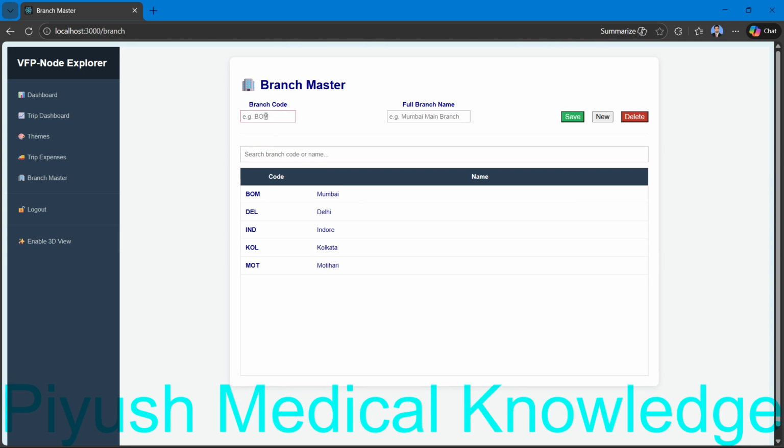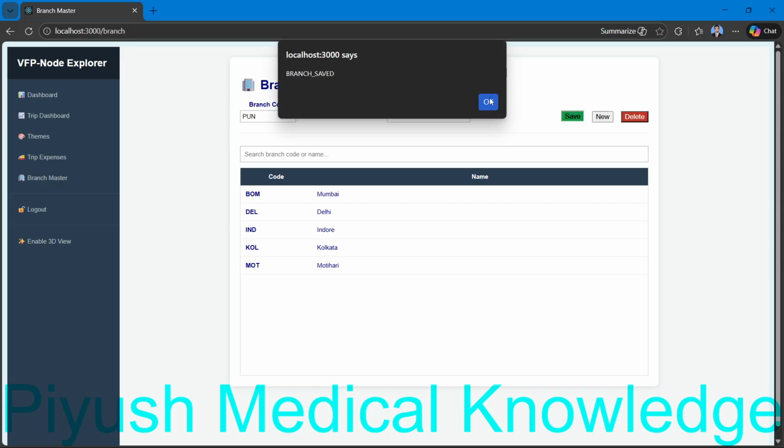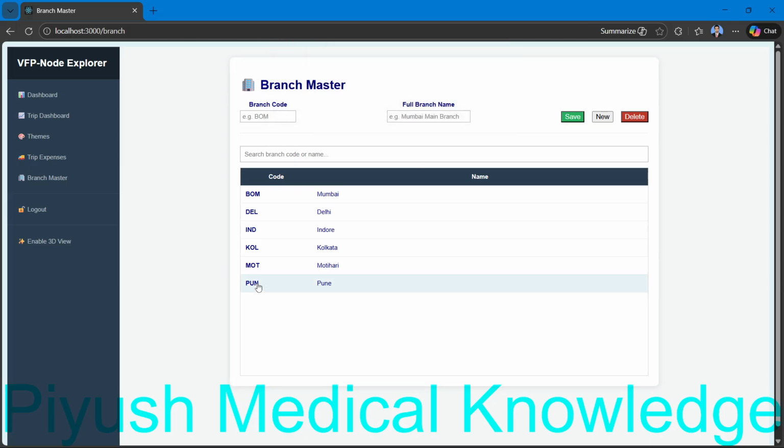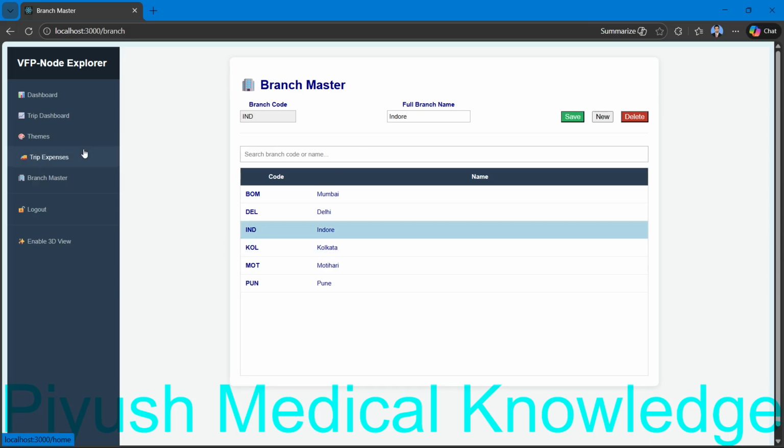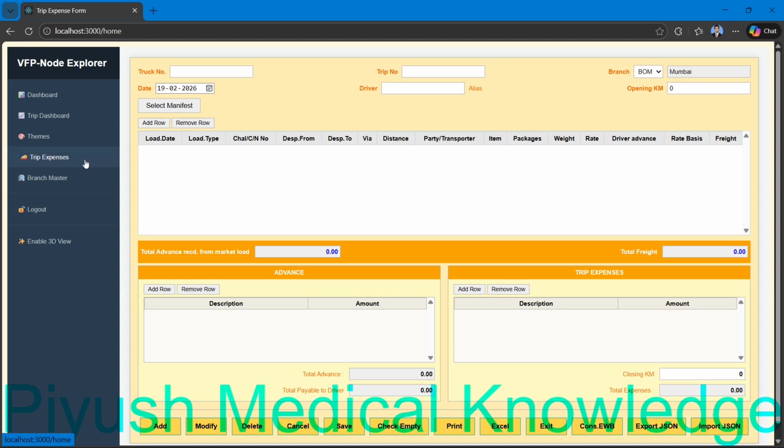Now I am just going to add a new branch, like Pune, PUN, full name PUNE, Pune. Just save it. Branch saved, and you can see here it is Pune. Now we are going to trip expenses.